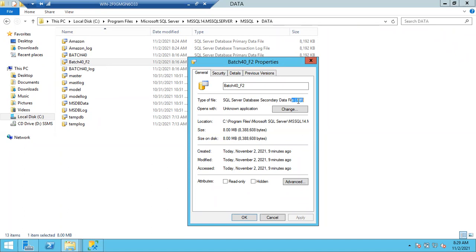Is it clear, everyone? Clear, sir. One MDF file per database. If you want to add extra data files, you can add them, but all the files you add to the database will be created as NDF files. Adding a new file to the database is a manual procedure, and the newly added file will be an NDF file.